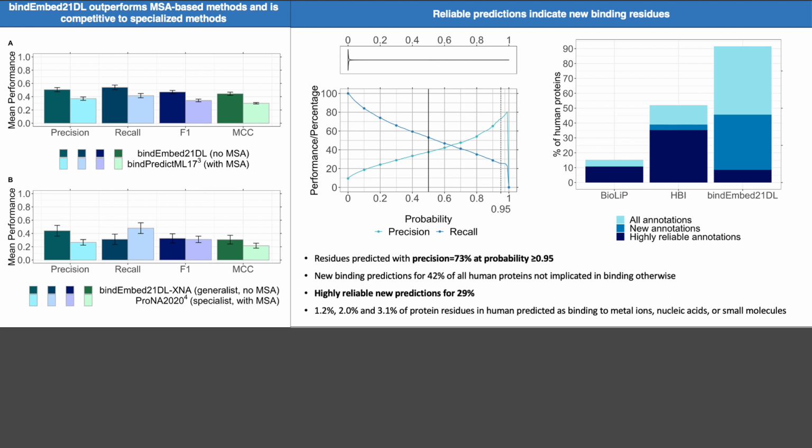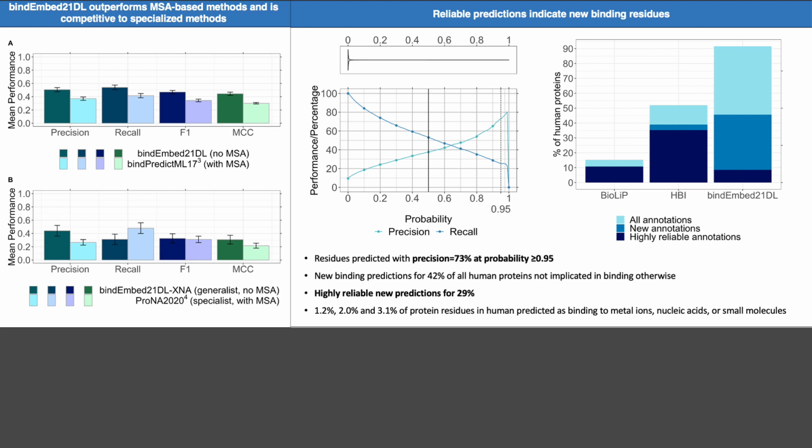So BindEmbed21DL does not clearly outperform PRONA2020, but you also have to keep in mind that it is not specifically trained for this task, and that BindEmbed21DL provides much more information about the binding residues, because it also predicts binding to metal ions and small molecules. And also PRONA2020, similar to BindPredictML17, is based on MSAs, so the method is much slower, and you also see another indication that BindEmbed21DL can in fact outperform evolutionary information-based methods using single sequences.